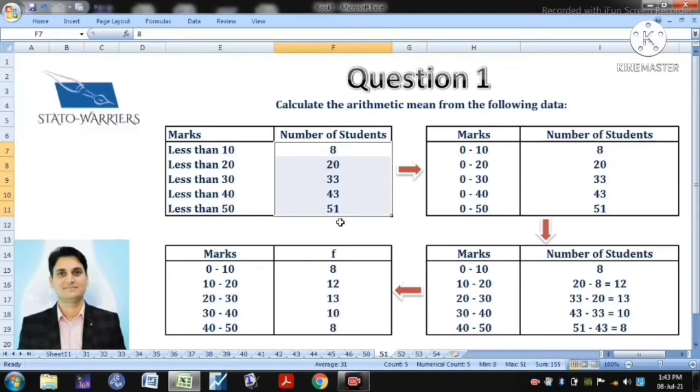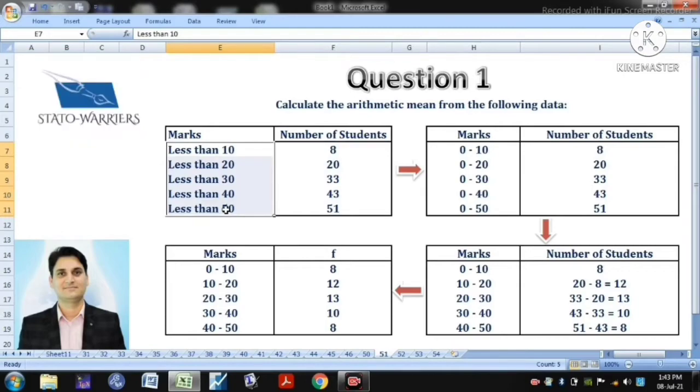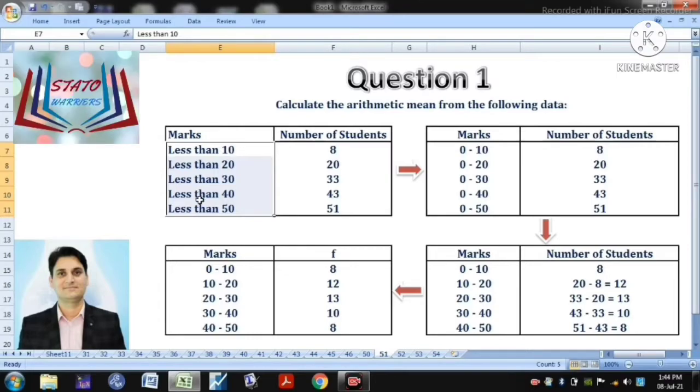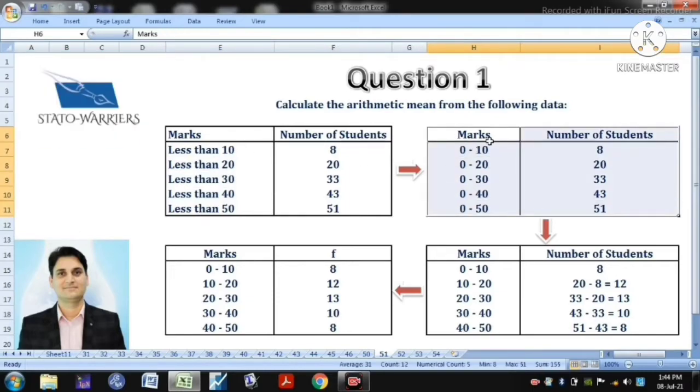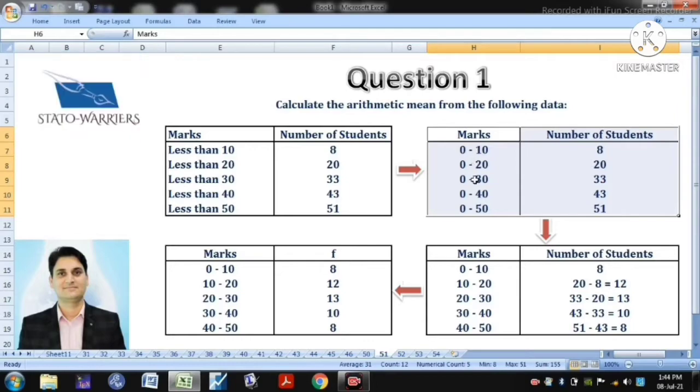We need to segregate the students based upon their marks, and primarily in that case, we'll convert these slabs into a continuous series. Right? For example, 0 to 10, then 10 to 20, 20 to 30, 30 to 40, and 40 to 50. To do that, the first step, just to make you understand: less than 10 means 0 to 10, less than 20 means 0 to 20, less than 30 means 0 to 30. So in these series, you can see that they are not continuous, right? Because their interval is not the same. Here the difference is 10, here 20, then 30, 40, and 50. So we'll have to convert these series into a continuous series.